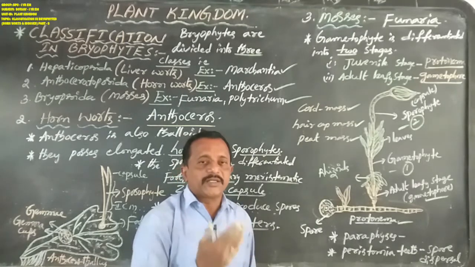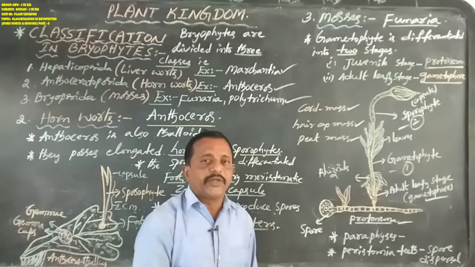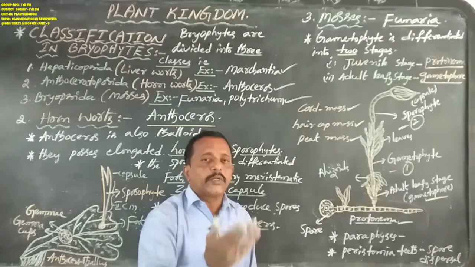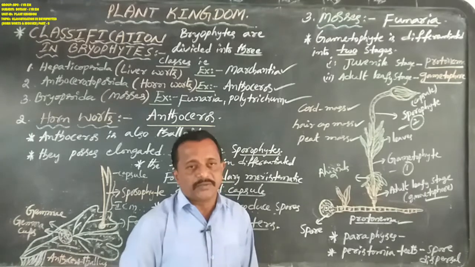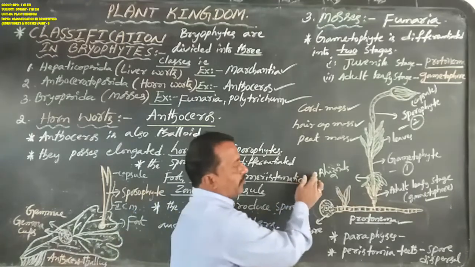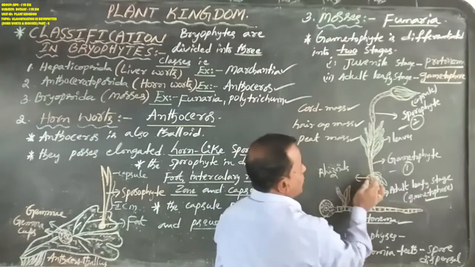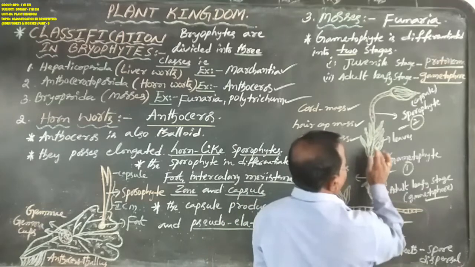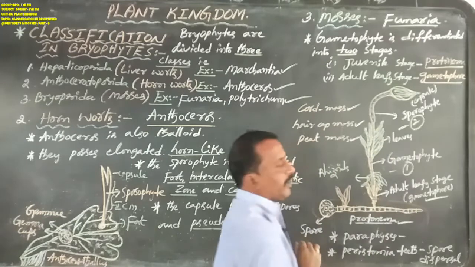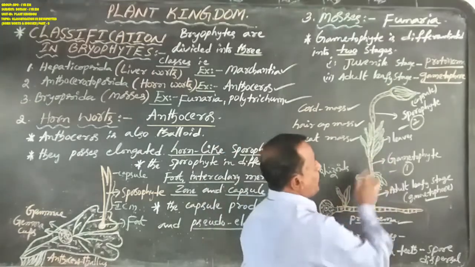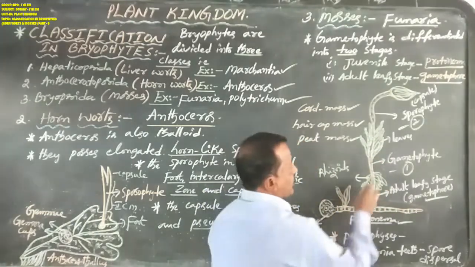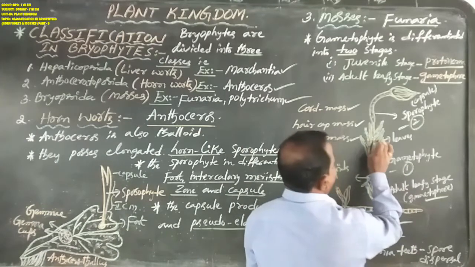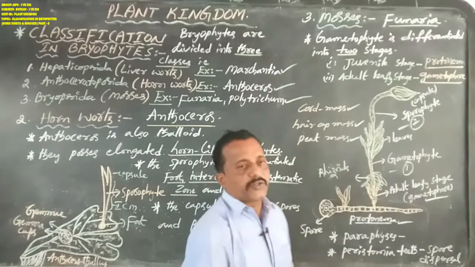In the mosses Polytrichum, Funaria and Sphagnum, the rhizoids are multicellular, made of more than two cells. Along with the multicellular rhizoids, a stem-like part and leaves appear, and that is the gametophyte. So this gametophyte consists of rhizoids, stem and spirally coiled leaves.